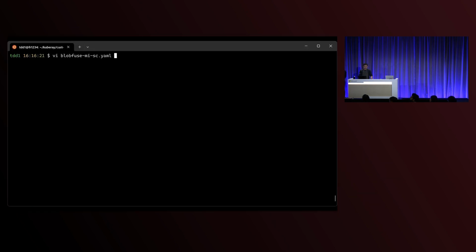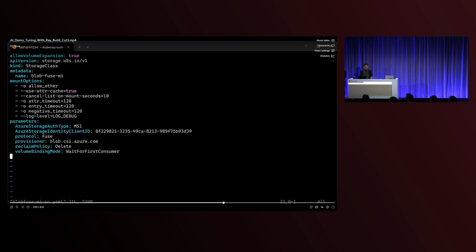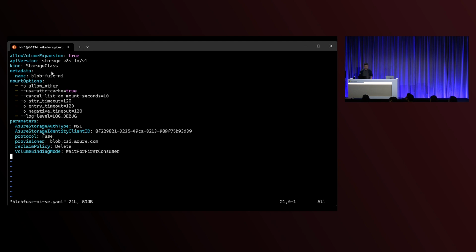Here we are going to show you the storage class YAML file with the typical concepts whenever you're using a storage option. It's basically the same experience, but with different configuration. You can just plug in the blob container easily. It's just configuration, and you can specify the mounting options. In this storage class, you can see we are using managed identity to ensure the authentication between the blob storage account and your tuning jobs, and we are using BlobFuse as the protocol for the communication.